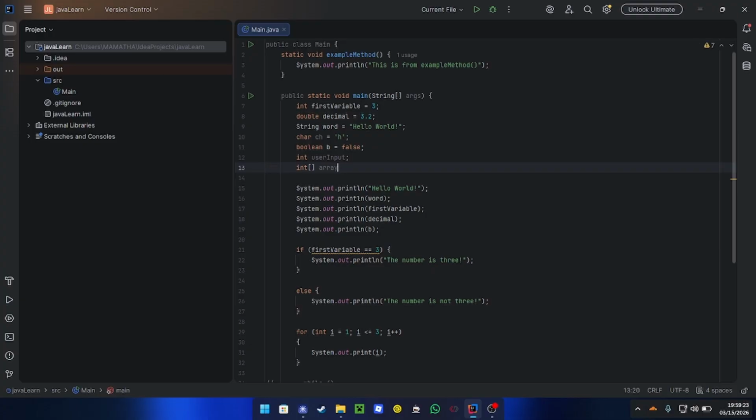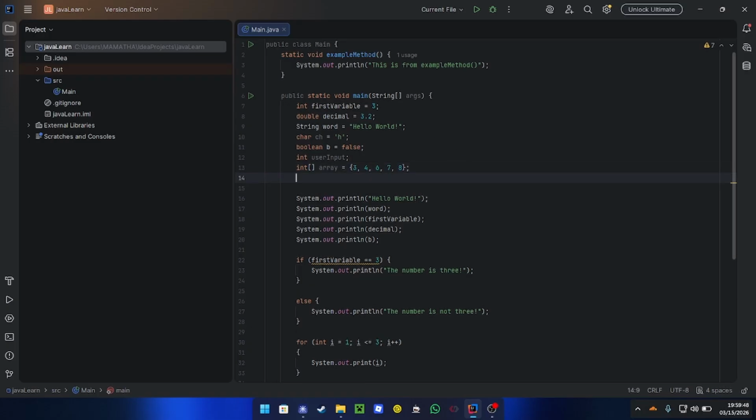Now we have to initialize the array to something. So to do that, we're going to put curly braces, and inside we can put multiple things. So now we can do 3, 4, 6, and then 7, 8. I put a bunch of numbers in there. And I can also do string arrays, char arrays. There are multiple use cases of arrays, and they're very helpful when you don't know the amount of information a user is going to give you. It's also helpful in FRC, especially with cameras, because you don't know how much data a camera is going to give you, so arrays are helpful in that as well.